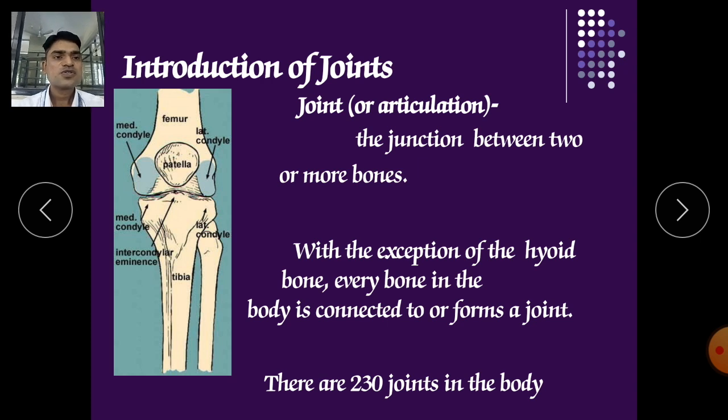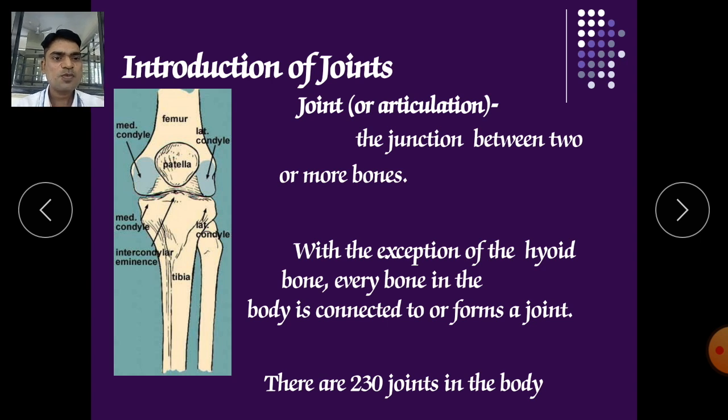Joints are nothing but the articulation. Here you can see this is the joint of femur, this is the joint of tibia. So there is an articulation, means there is a connection between two bones, and the connection occurs with the help of some ligaments. Ligaments are nothing but connective tissue. They are connecting between two bones. So it is a junction between two or more bones.